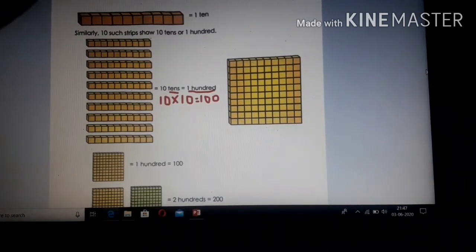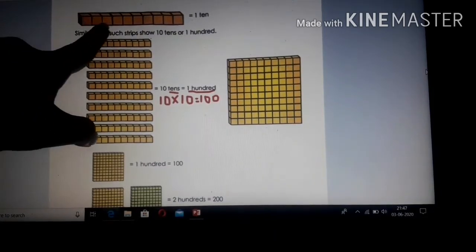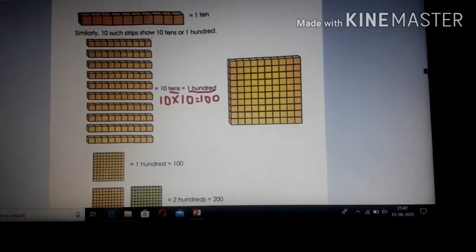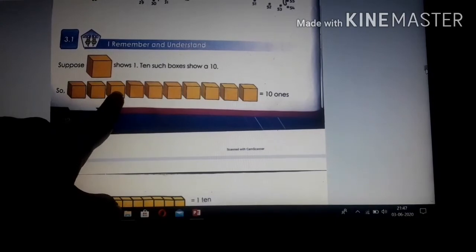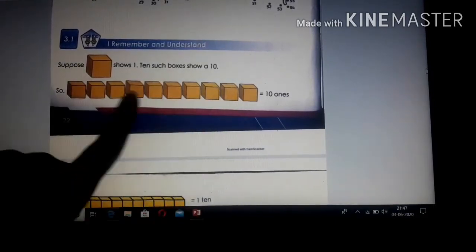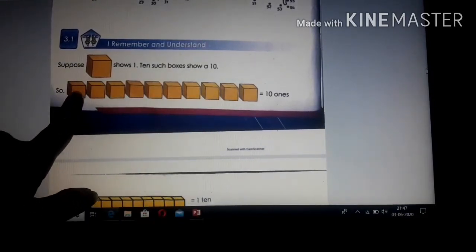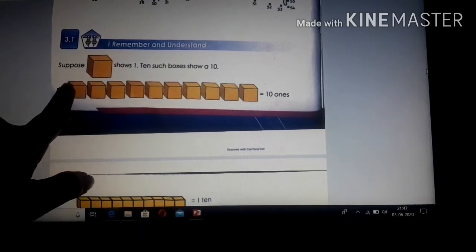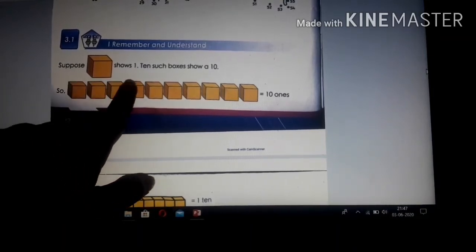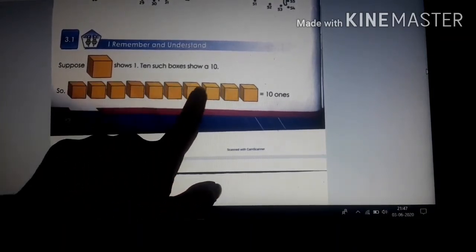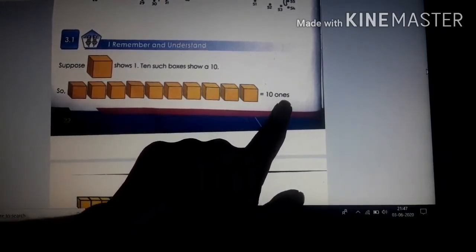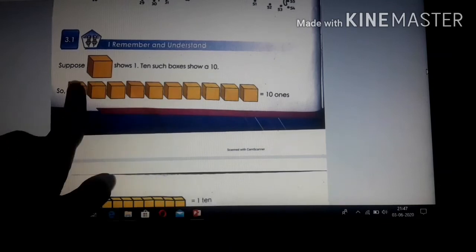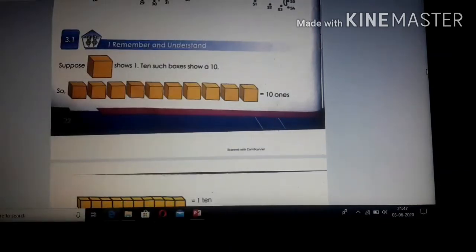Just now I told you, children, that I gave you the concept of this, right? So these 1 cubes are what? They come under ones place. So how many boxes can you see? 1, 2, 3, 4, 5, 6, 7, 8, 9, 10. So we write 10 ones. Clear?